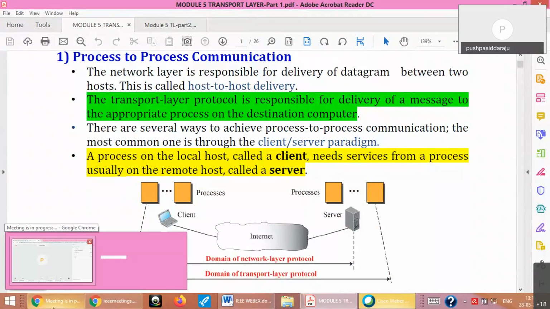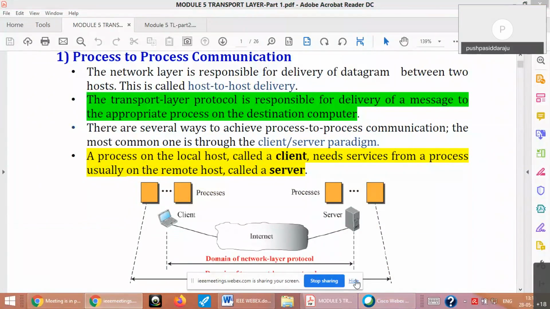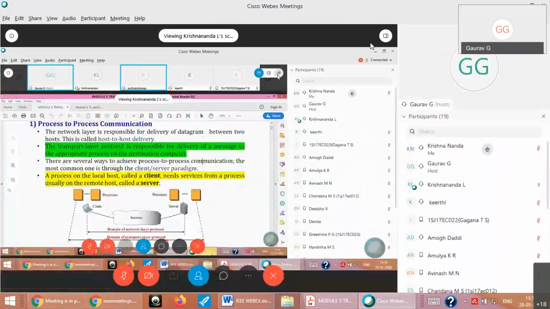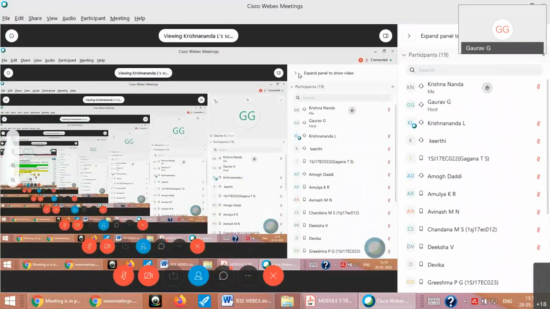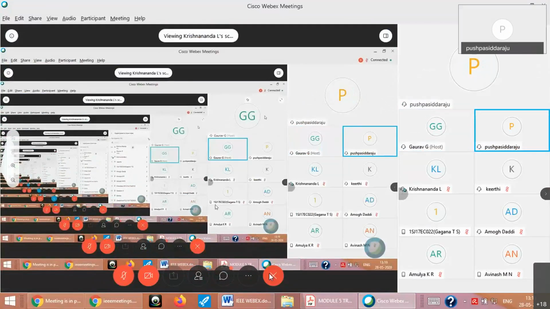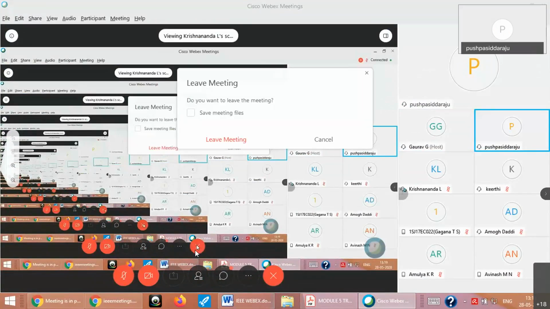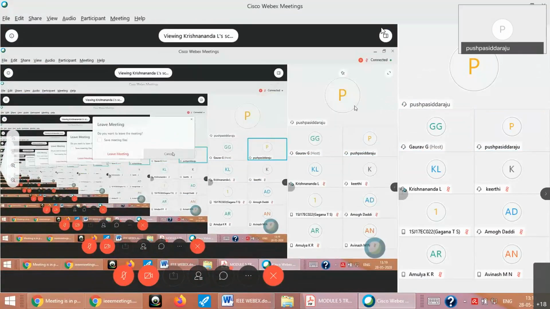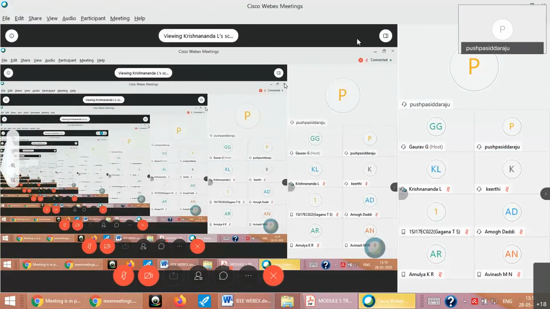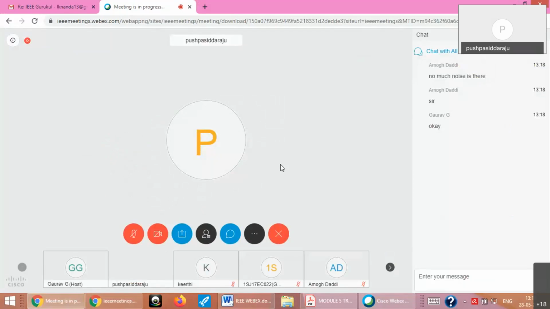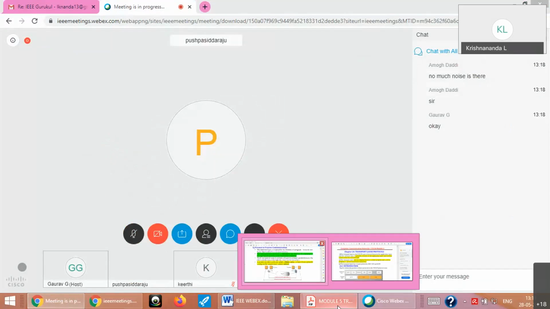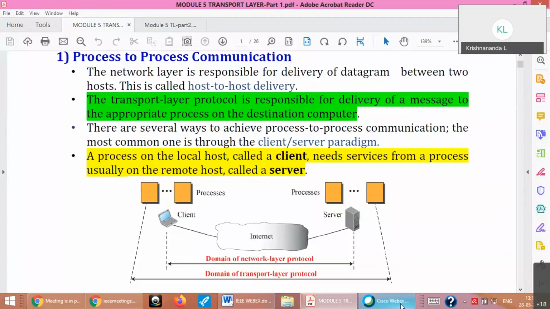Gaurav, unmute and check the sound quality. If the sound is just like that, mute again. Sir, you have to check. There's still a lot of disturbance. Okay, now is it audible? No, sir. It is the same thing. We are having echo.